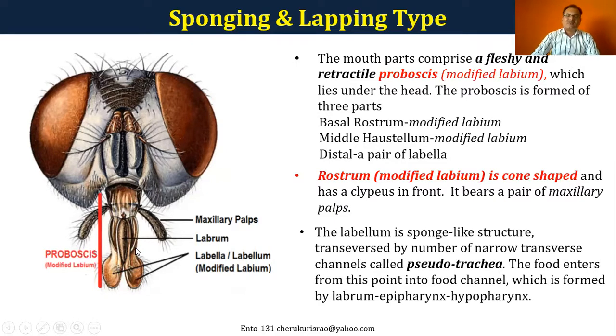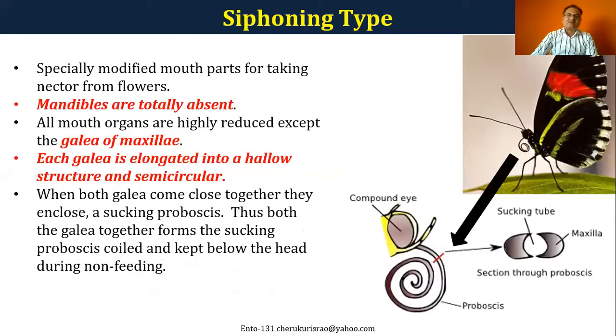The most important point you should remember is that all the parts are modified and they are not existing. The most important part making the rostrum is the labium. It is being modified into a rostrum, which is cone shaped, and at the end of the rostrum they have a pseudotrachea, and there are some kind of food channels, and because of the capillary action, the food is being taken into the mouth.